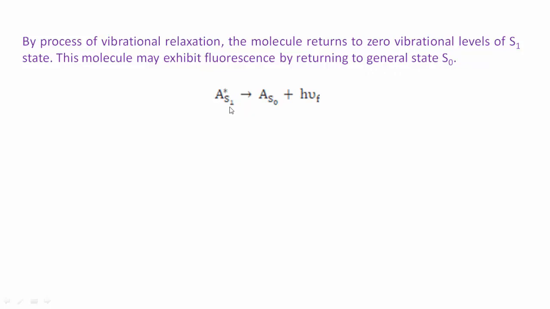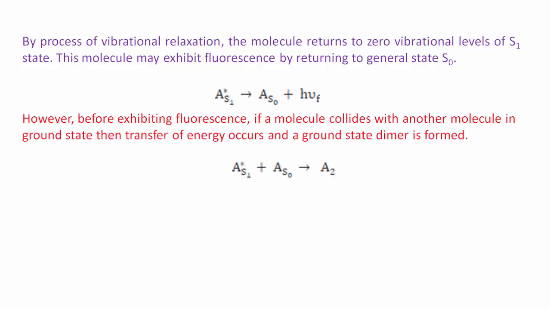The excited molecule A star S1 comes to A S0, and the radiation emitted is called fluorescent radiation, and the photon is called the fluorescent photon, h nu F.